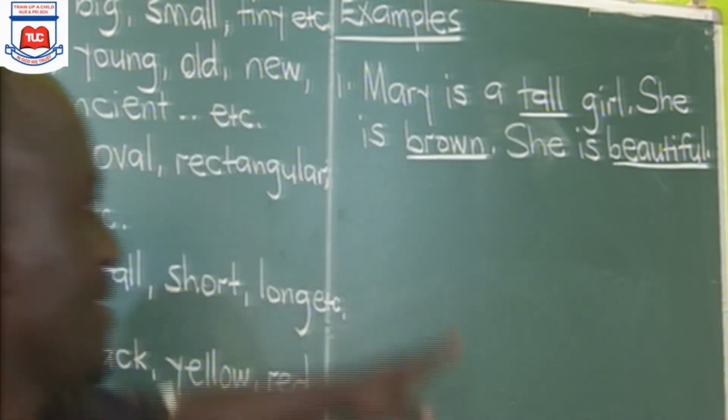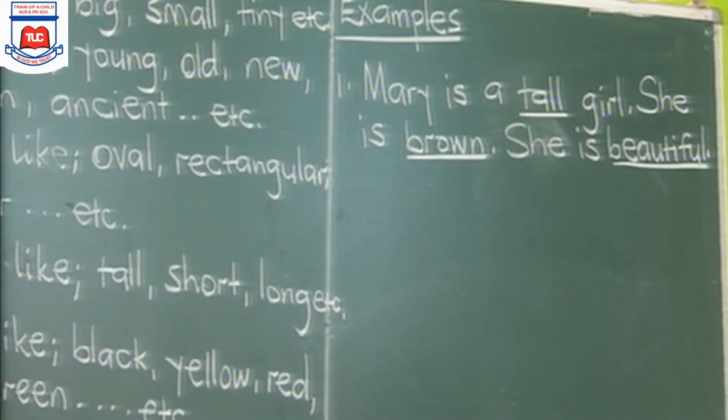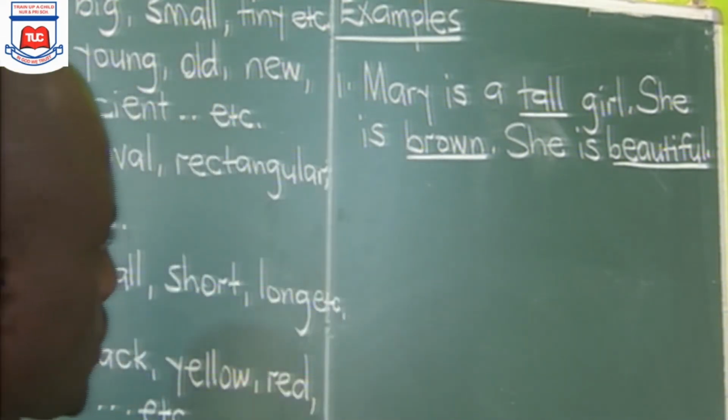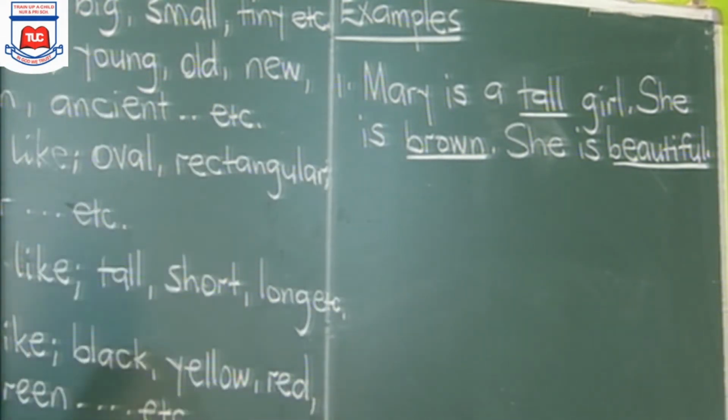Now, these adjectives belong to different classes, as you've seen here. So now, for us to rewrite this sentence, in most cases the instruction is rewrite the sentence without using which or and. How are you going to do it?